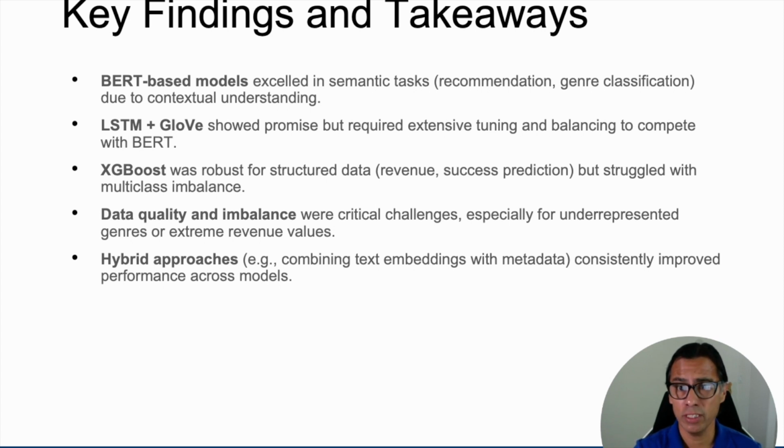XGBoost was robust for structured data in the revenue and success prediction, but struggled with multi-class imbalance. Data quality and imbalance were critical challenges, especially for underrepresented genres or extreme revenue values. Hybrid approaches, for example, combining text embeddings with metadata, consistently improve performance across models.